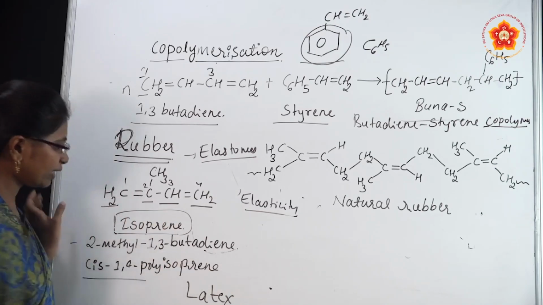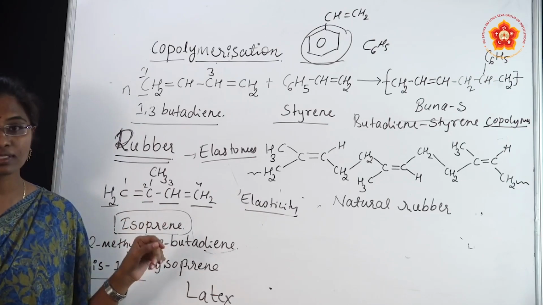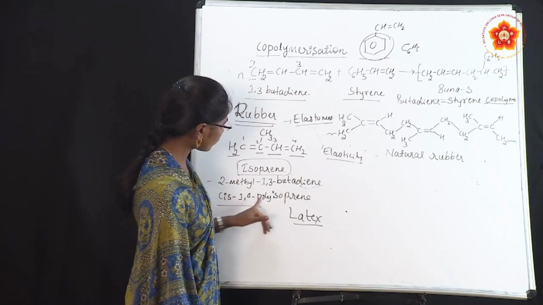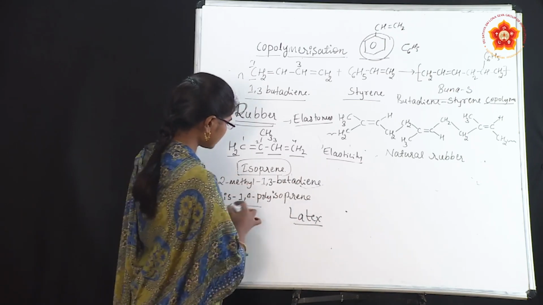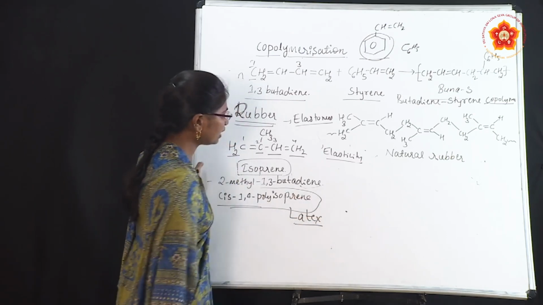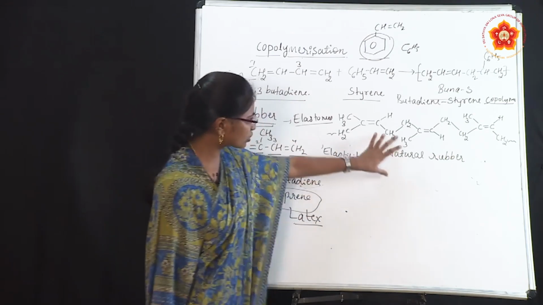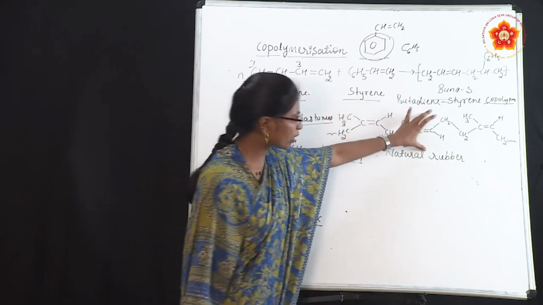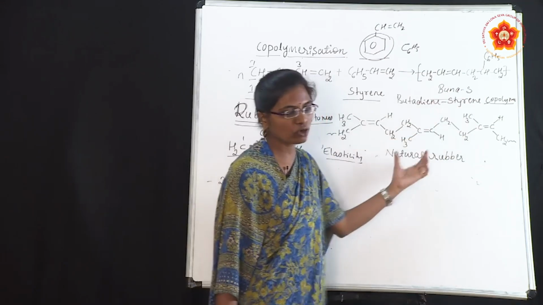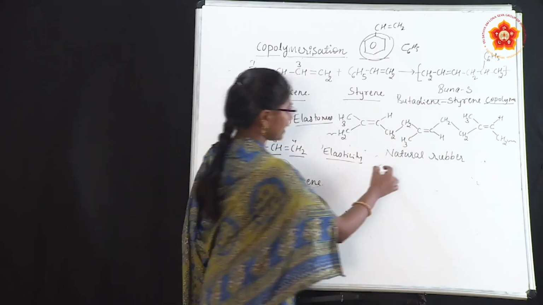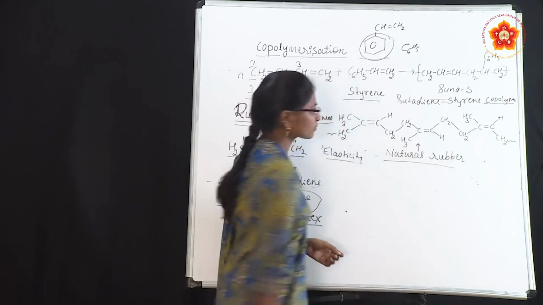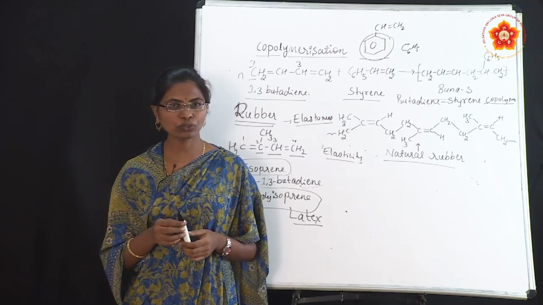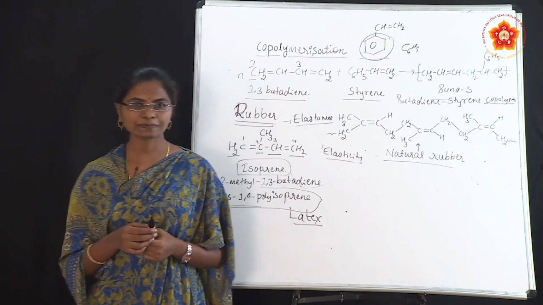There are also 2 forms. In isomerism we will study cis and trans. In cis we write cis-1,4-polyisoprene. This you also have to remember. The natural rubber structure is this one: this is one isoprene, this is one more isoprene, and one more, forming a long chain. This is the natural rubber structure. Next we will discuss the vulcanization of rubber.